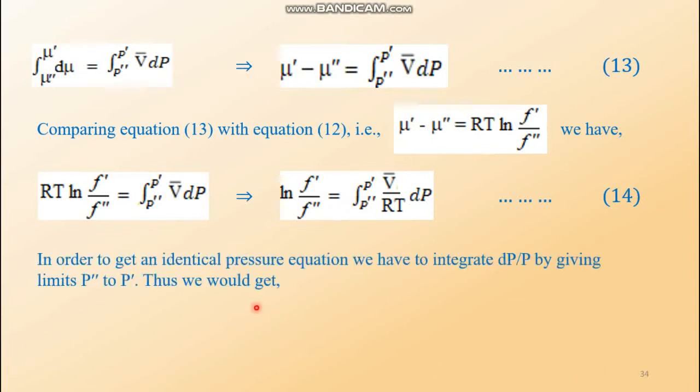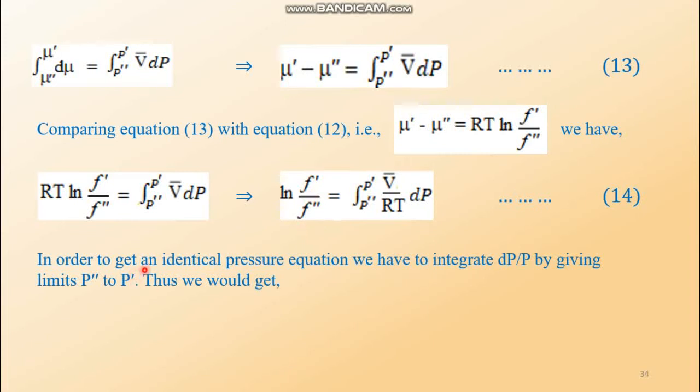In order to get an identical pressure equation, we have to integrate dp by P by giving limits P double prime to P prime. What do we have to do? We have to get an identical equation in terms of pressure. Here equation number 14 is in terms of fugacity, but in terms of pressure we have to get the term ln p prime by p double prime. So how can this be obtained? Simply by integrating dp by p. dp by p gives ln p, and if you give the limits p double prime to p prime, then you will get on the left hand side ln p prime by p double prime.